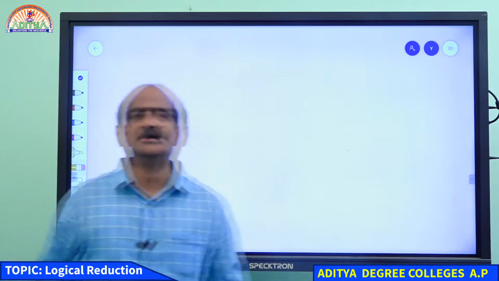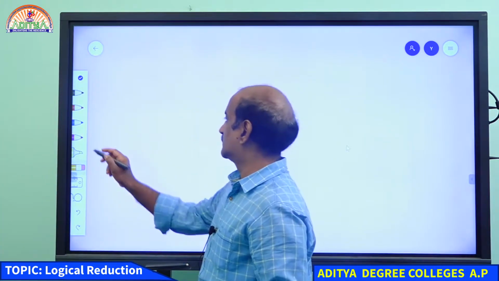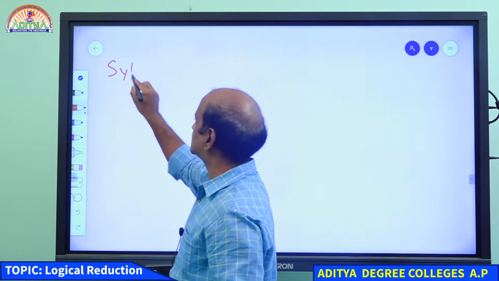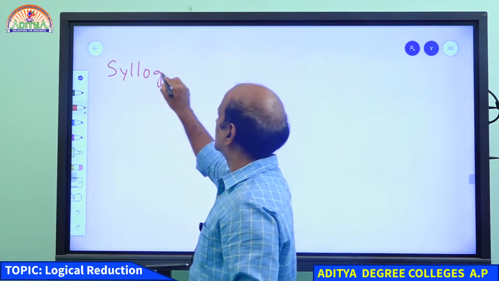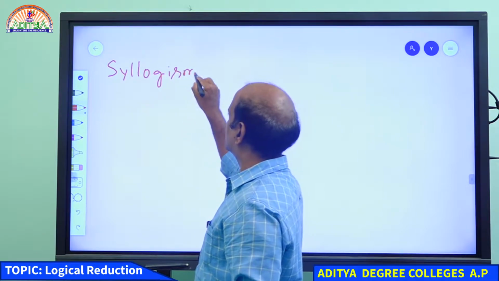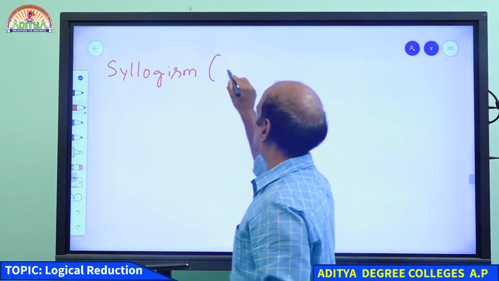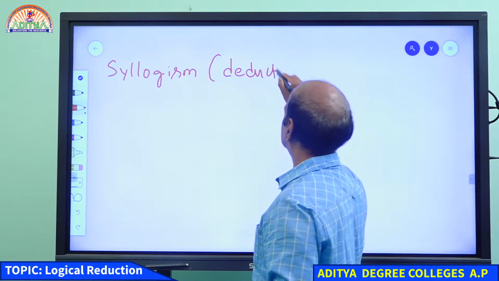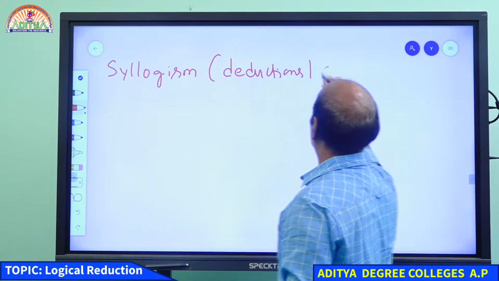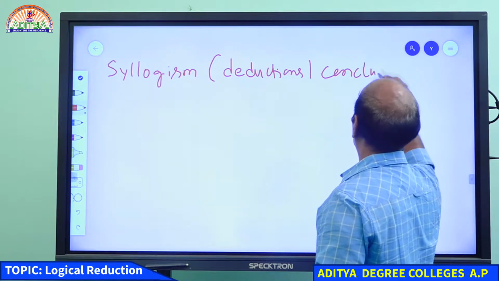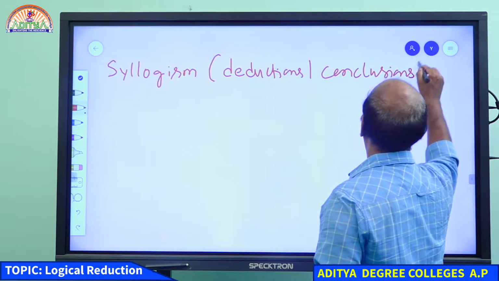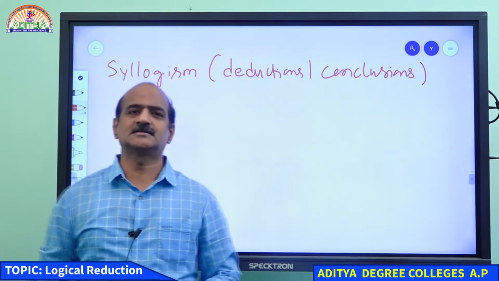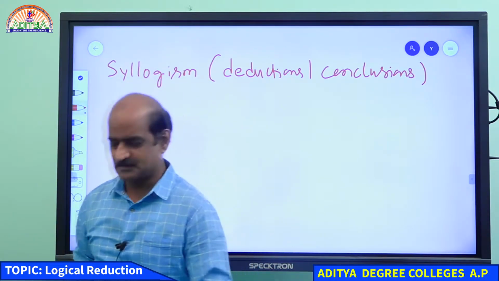Yes, students. Right. So, today we continue syllogistic reasoning. You know that we are discussing syllogism. The very concept of syllogism, if you want to convert into English, we call it deductions. We can call it deductions, and of course, we can also call it conclusions. Logical deductions or logical conclusions. In Greek, this concept is very well known as syllogism.